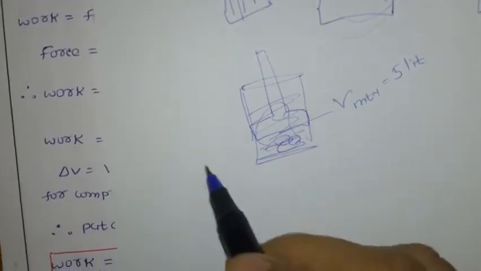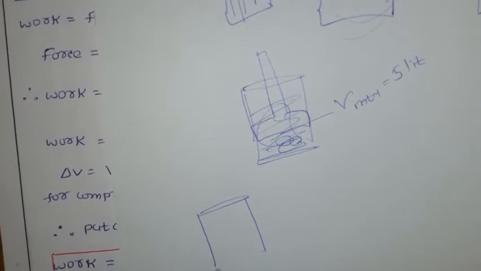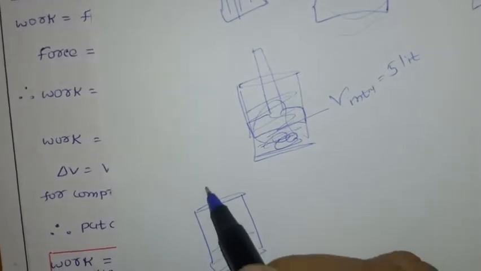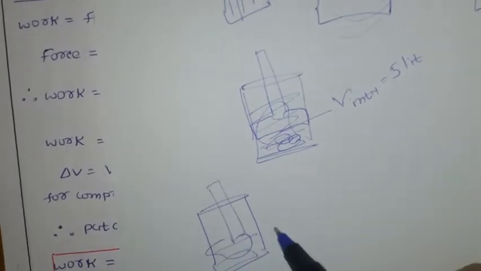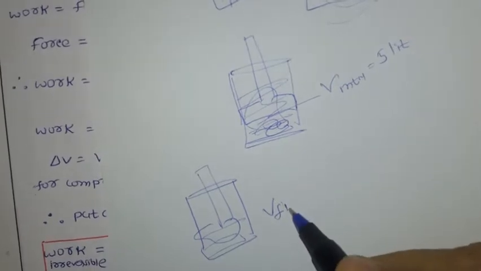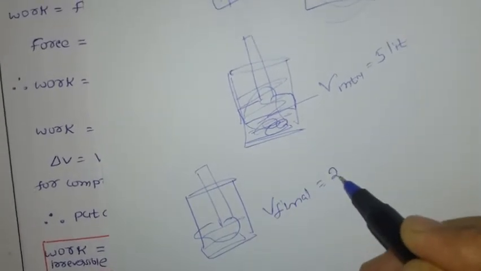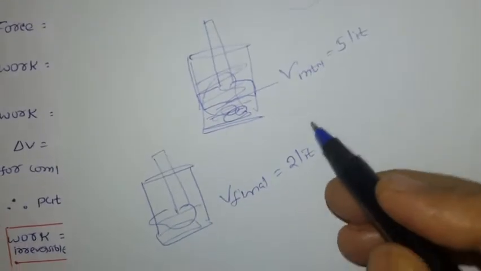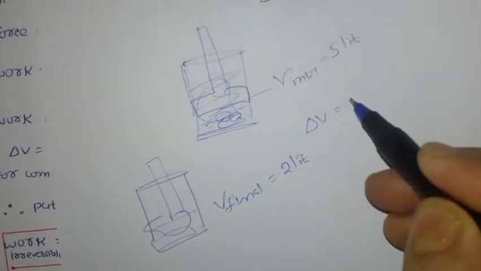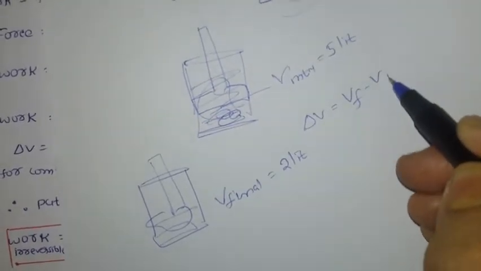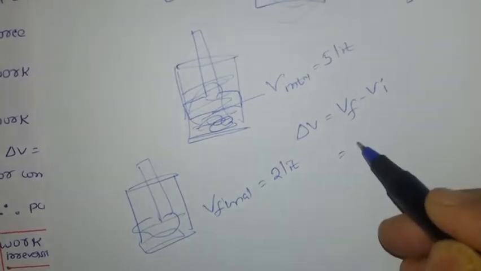If you go for compression, there is a decrease in the volume of the gas. Assume the final volume is 2 liters. Now delta V means V final minus V initial. So V final, how much do we have?